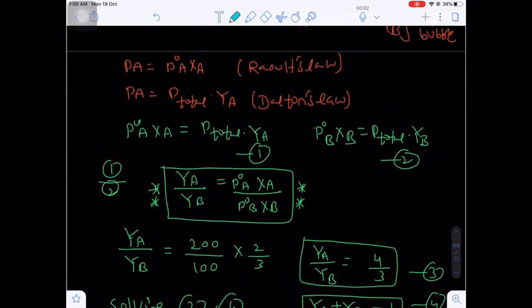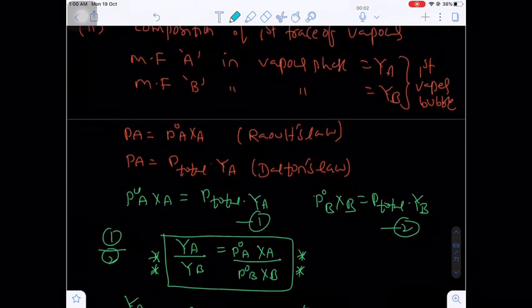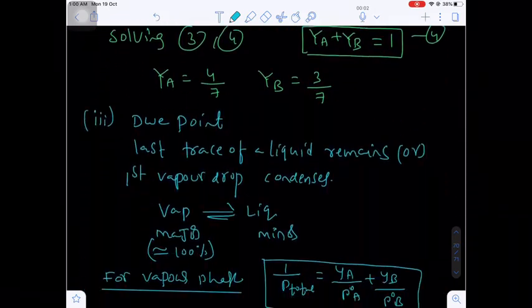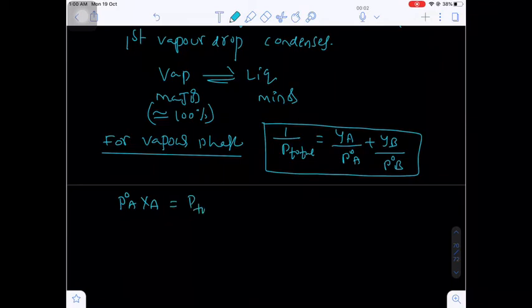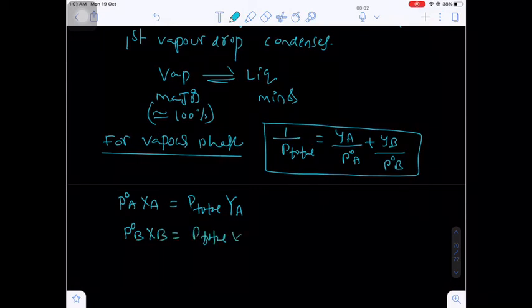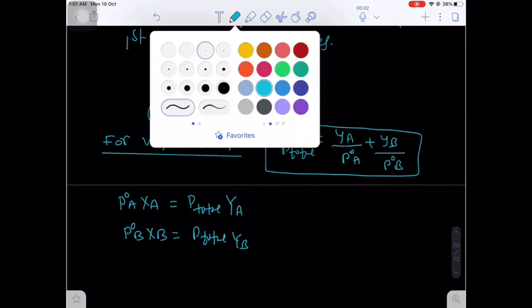So in the previous question, what are equations 1 and 2? Equation 1 will be P naught A times XA will be equal to P total times YA, and one more, P naught B into XB will be equal to P total times YB.